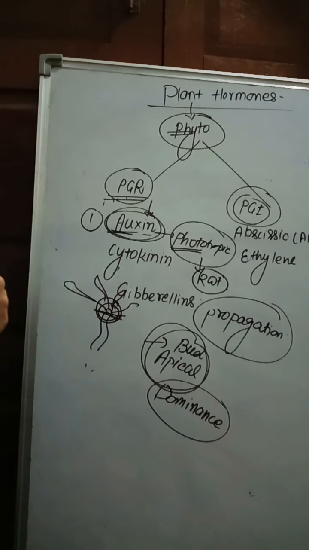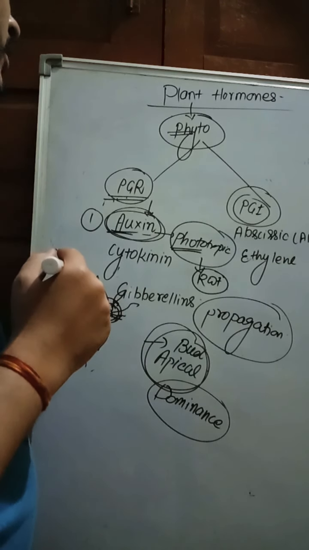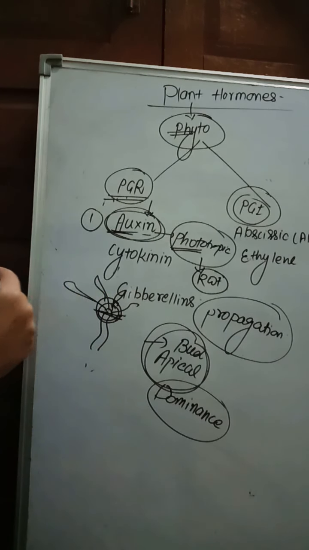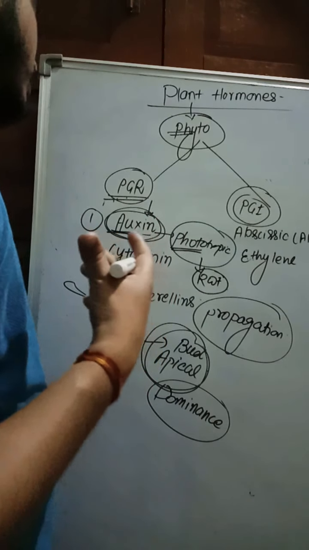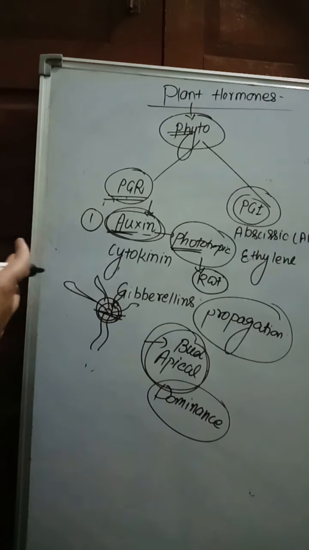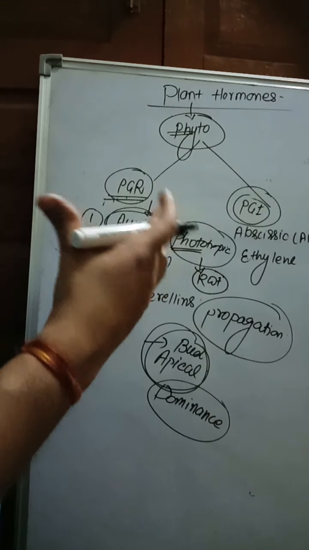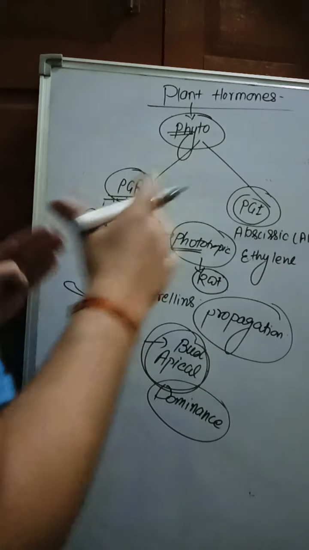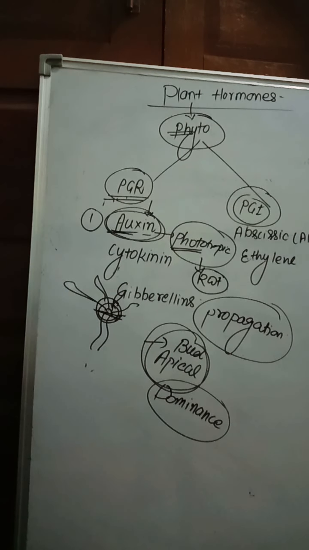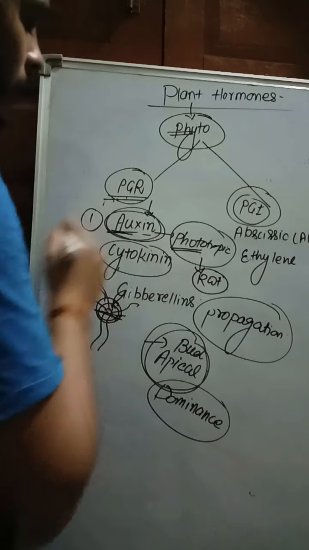Auxin also inhibits the senescence and the abscission of the leaf. What is the meaning of senescence? Senescence is the aging of the leaves and flowers. If it inhibits leaf aging, that means leaves are present on the plant for a longer time. That is a function of auxin. Very important. Next we move to the cytokinin.